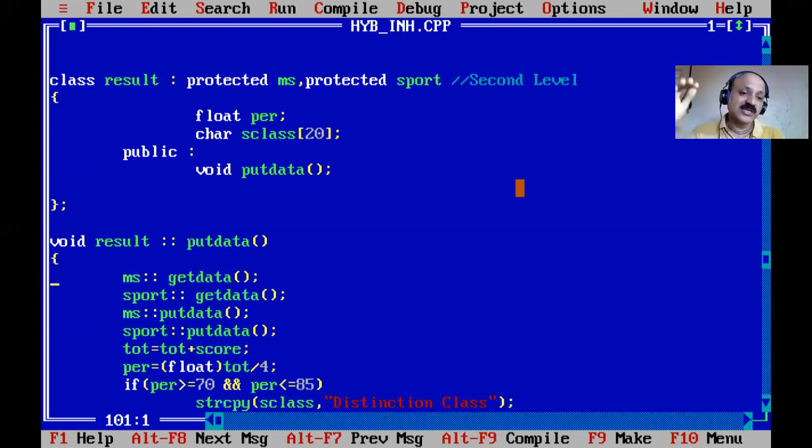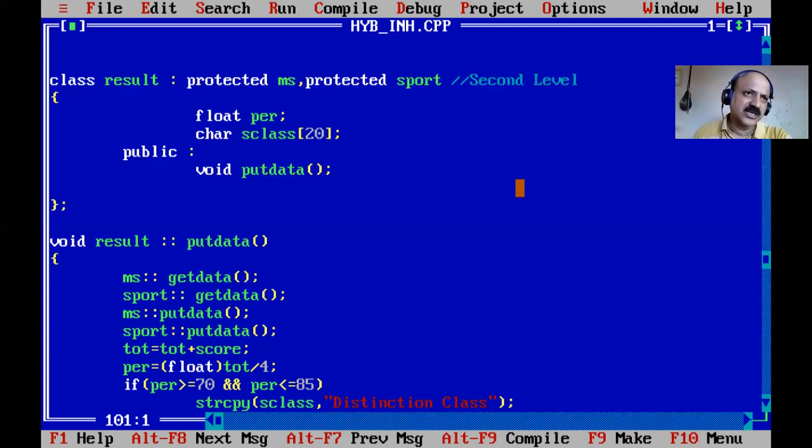Okay, so we can say grandparent, parent, and child, that is multilevel, or sometimes we can say grandparent, grandfather, and then father, and then child. Or we can say mark sheet is an intermediate base class. That is my way of saying it.